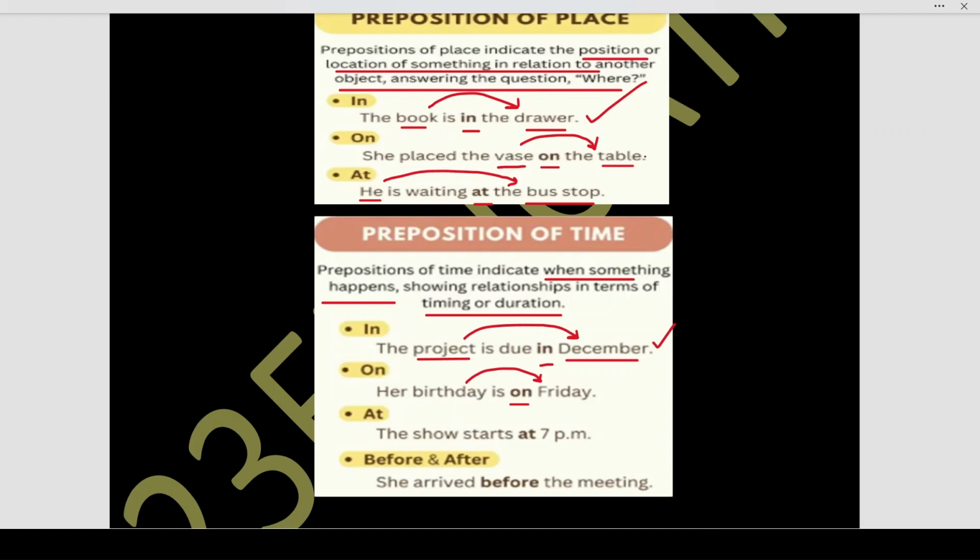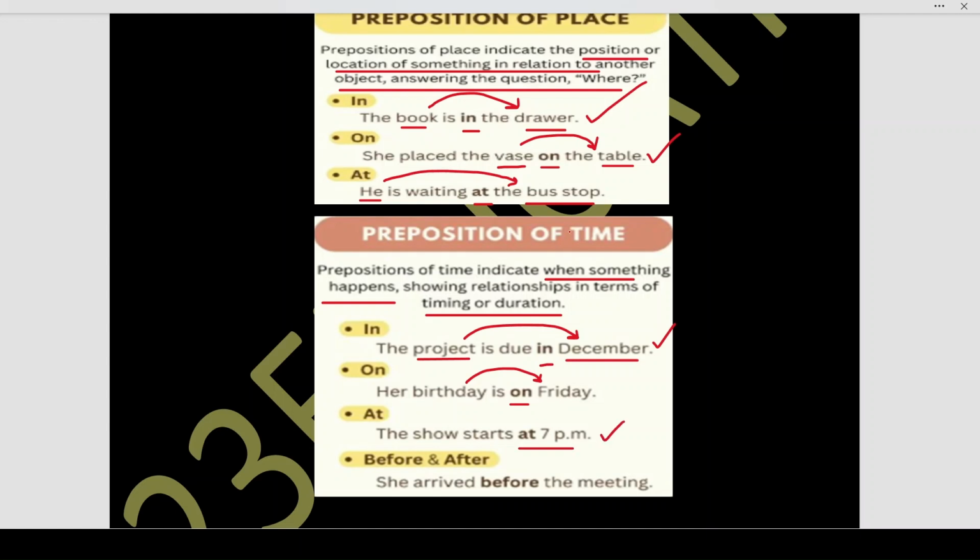She placed the vase on the table. Where did she place the vase? On the table. So these are the kind of questions you need to ask before writing preposition of place or preposition of time. At. The show starts at 7 p.m. When does the show start? The show starts at 7 p.m.